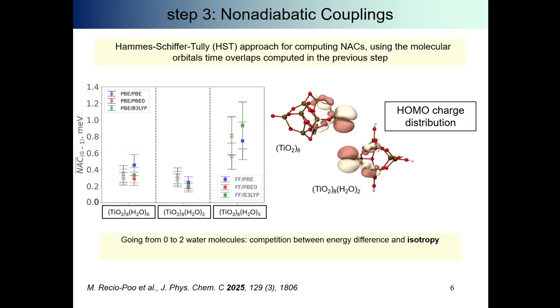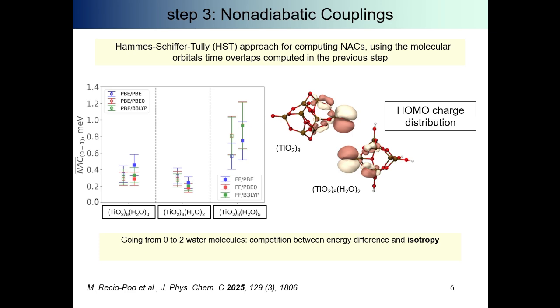So with the molecular orbital overlaps and the time overlaps that we have computed in the previous step, we can now, following the Hammes-Schiffer-Tully approach, compute the NACs, the nonadiabatic couplings between ground and first excited state. We see that going from 0 to 2 water molecules, there's a competition between the energy difference and isotropy, but in general the NACs go down, which is reasonable if we look at the energy gaps from the previous slide, or the first excited state energies. We saw how the energies go up a little bit going from 0 to 2.